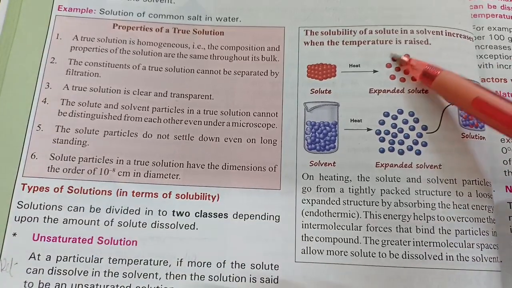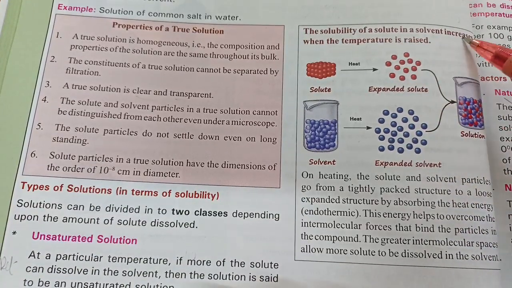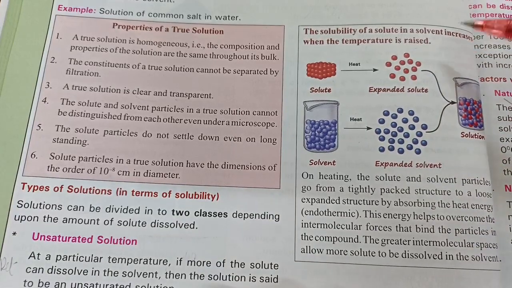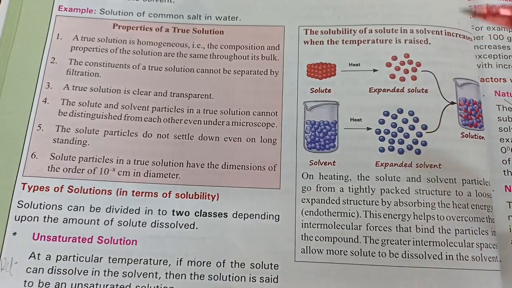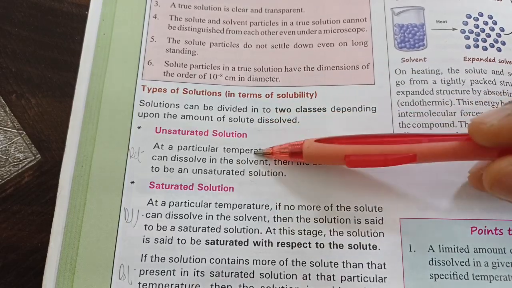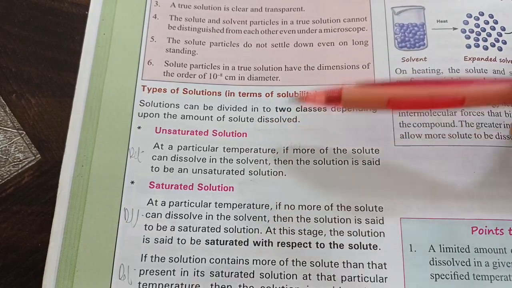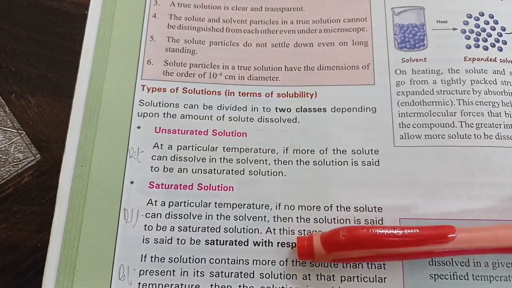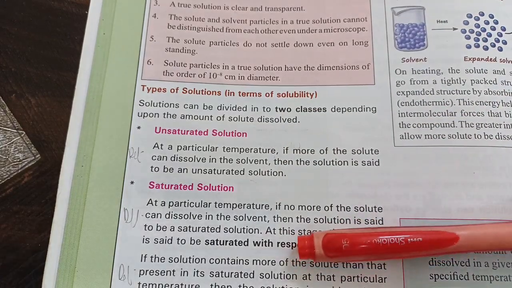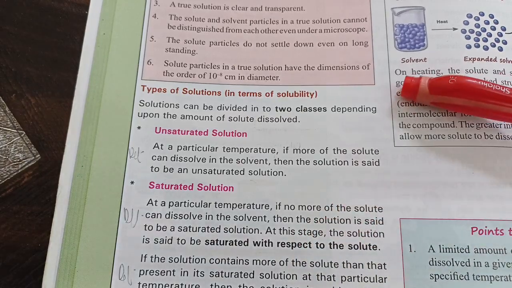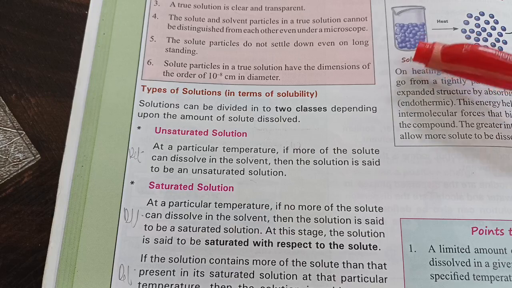Typically, the solubility of a solute in a solvent increases with temperature when the temperature is raised. So hot water can dissolve more salt than cold water. There are some exceptions. Unsaturated solution means at that temperature, it can dissolve more solute. And saturated means it cannot dissolve any more solute at that temperature. But sometimes we can force excess solute to dissolve in water.